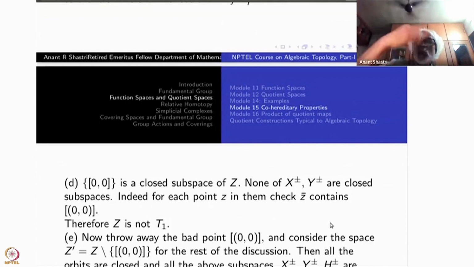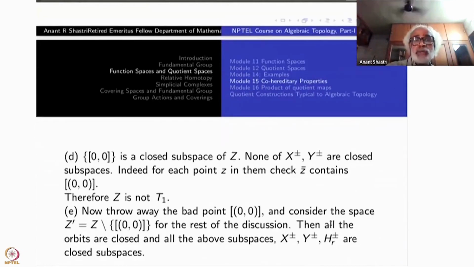So let us throw away this point. Let us look at Z minus the orbit of (0, 0). Then we are left with all the circles, right? They are packed up in a very strange way. So let us look at Z prime, which is Z minus the singleton (0, 0).